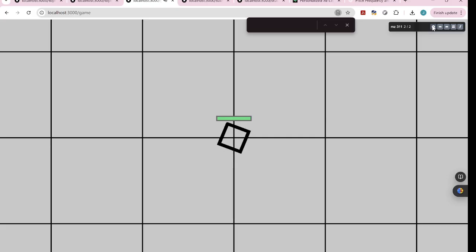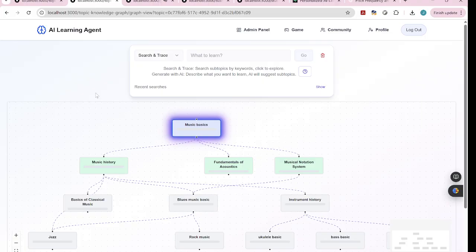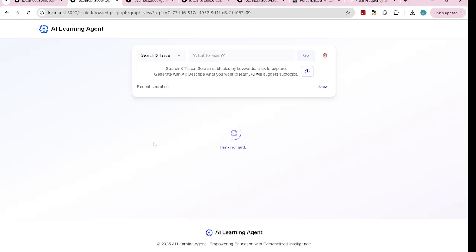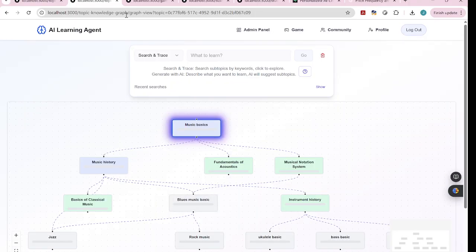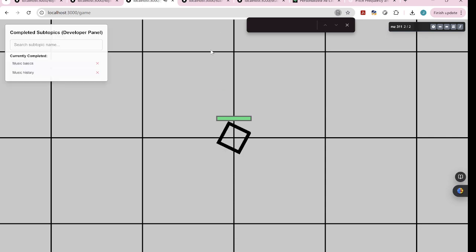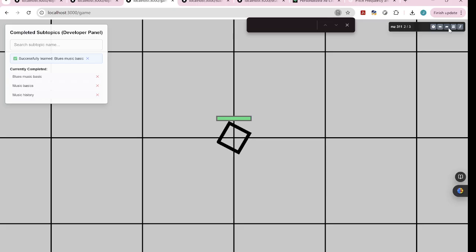Okay. Now you can study music history, and you can unlock more songs here. We have studied it, and then you can study blues music. Let's see what will happen. Blues music basics, and we learn it. You can unlock the third song and play it: The Thrill Is Gone by B.B. King. Then you can study rock and roll music.